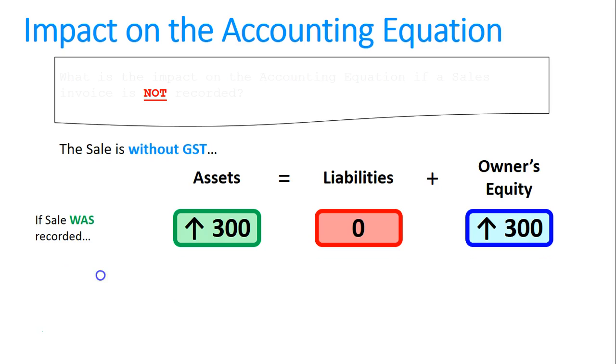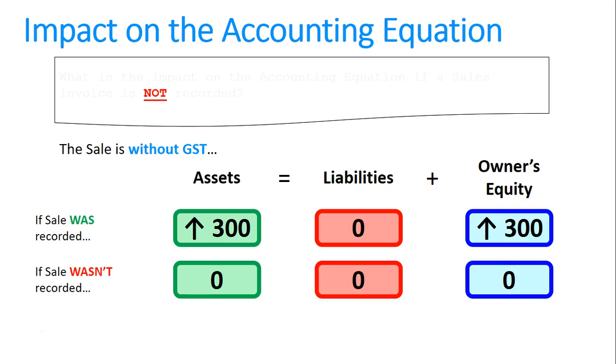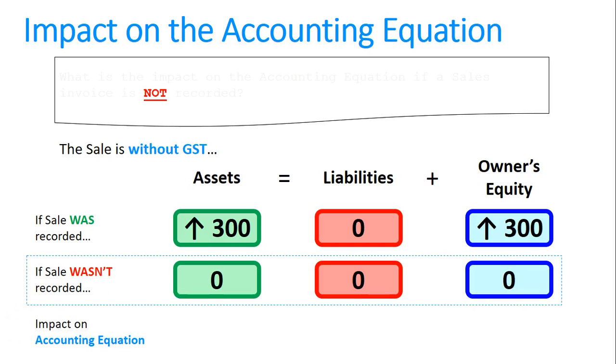Well, what about if it wasn't recorded? Well, if it wasn't recorded, nothing happened. Impact on assets would be 0. Liabilities would be 0, and owner's equity would be 0. So, what is the impact on the accounting equation then? Well, the assets should be $300, but if you didn't record them, they're 0. That's too low. We can use the word understated as well. You're allowed to do that on the exam. You can use the words too low or understated.